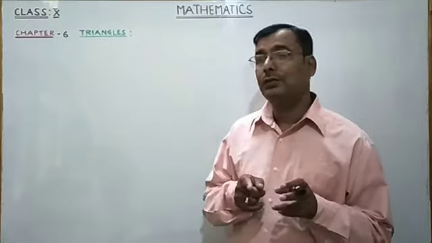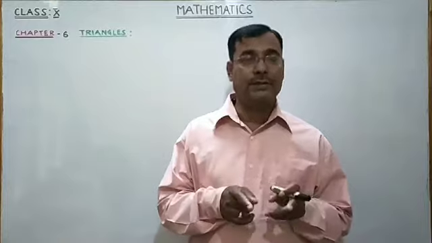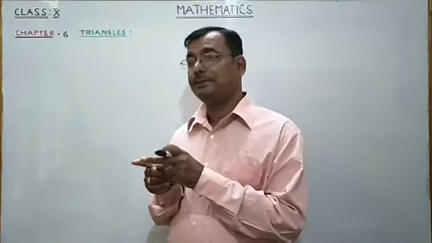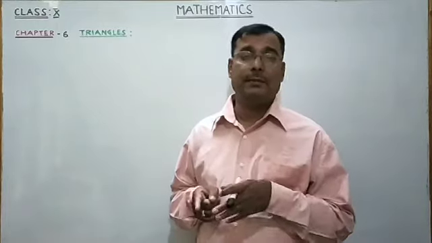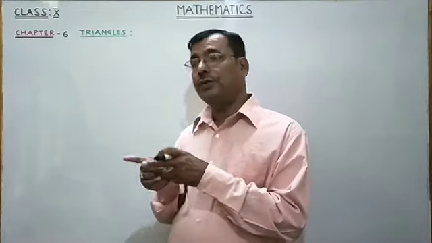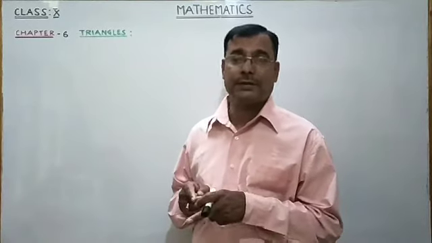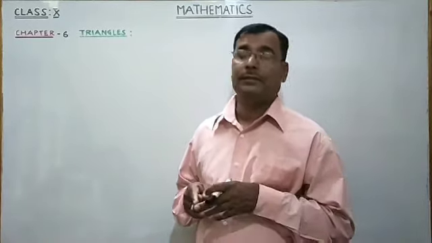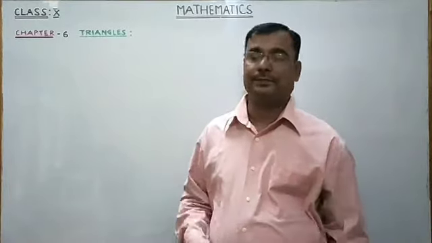Similarly, two squares of equal side length are congruent figures and also similar because they have the same shape. But two squares of different side length are only similar figures, not congruent, because they have different size.